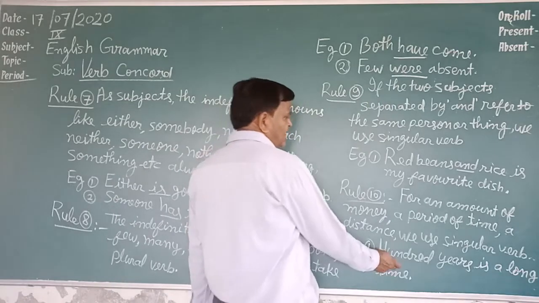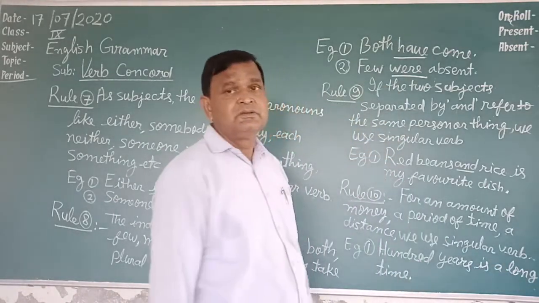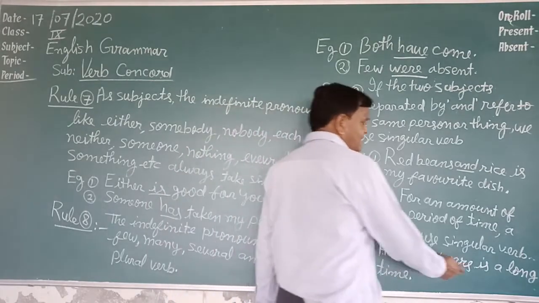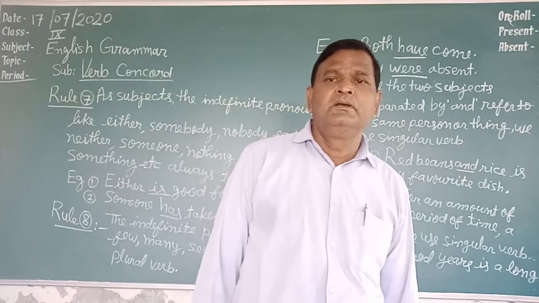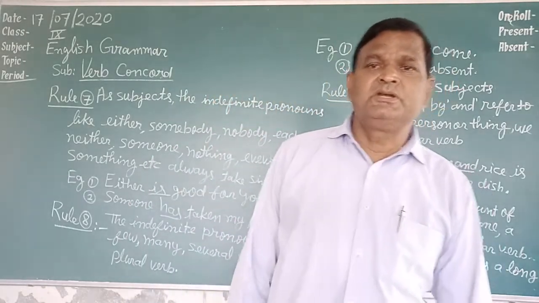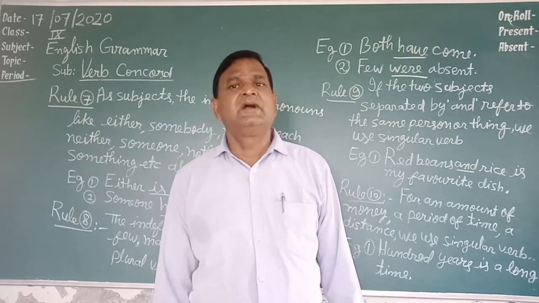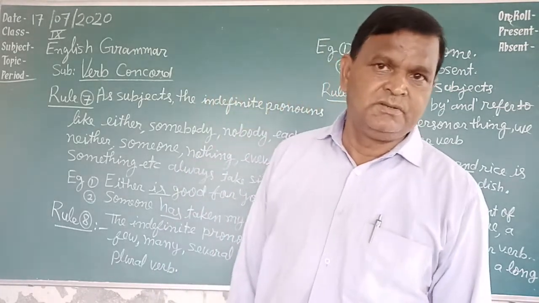Example: 100 years is a long time. Or for distance, if you say 50 kilometers is a long distance.